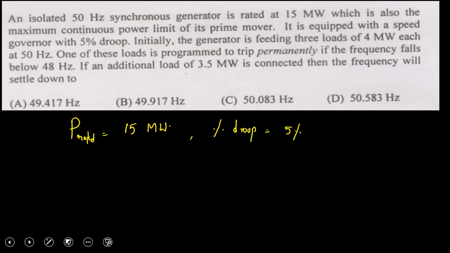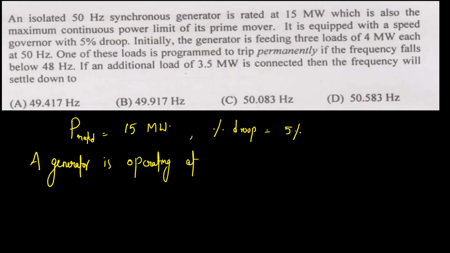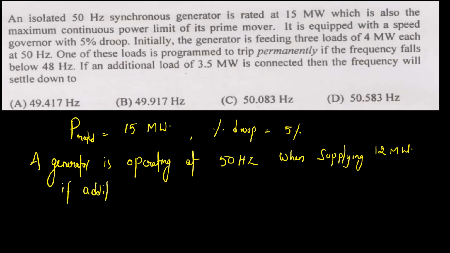So what is the question? It's telling a generator is operating at 50 hertz when supplying 12 megawatt load. And if an additional load is connected, then the operating frequency is how much? That is the question. Again, very simple.